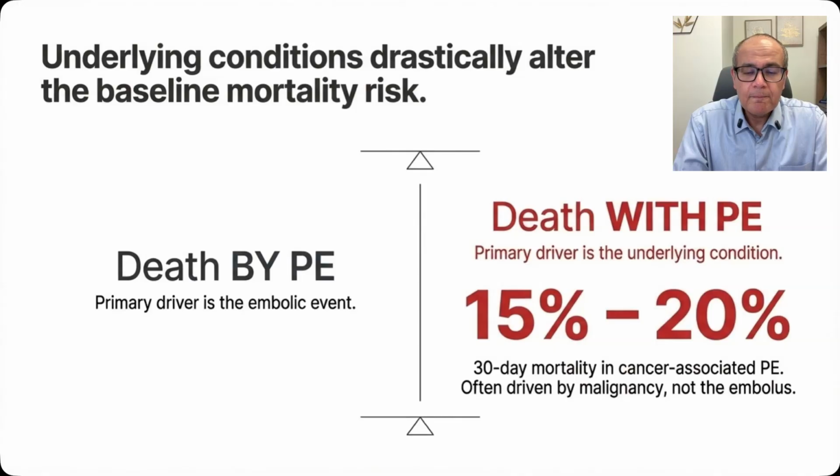And we need to note that death by pulmonary embolism is different from death with pulmonary embolism. Death by pulmonary embolism is where the embolus is the primary driver of mortality, whereas we see patients with pulmonary embolism where the primary driver is the underlying condition, which could be the chronic heart disease, the chronic lung disease, or most importantly, the malignant conditions. So the 30-day mortality in cancer-associated PE is often driven by the malignancy, not by the embolus itself.